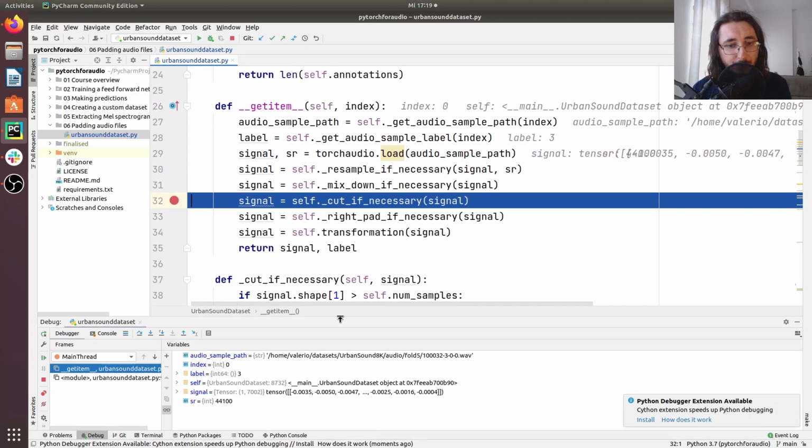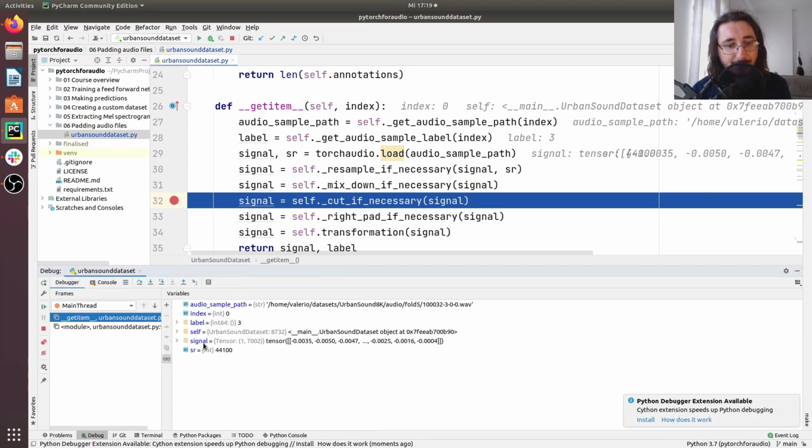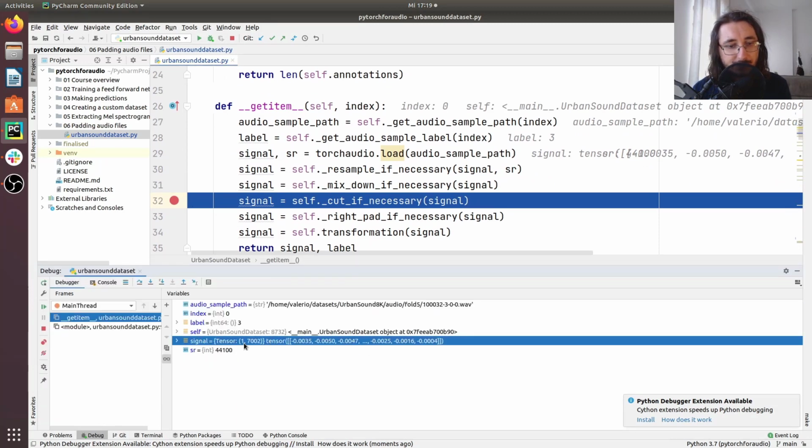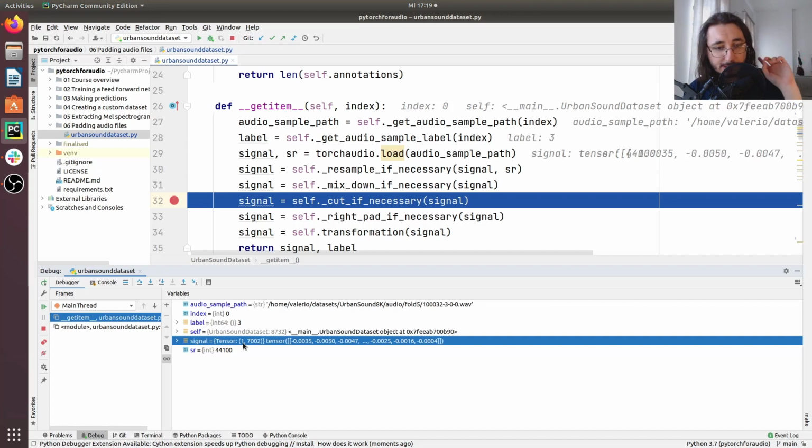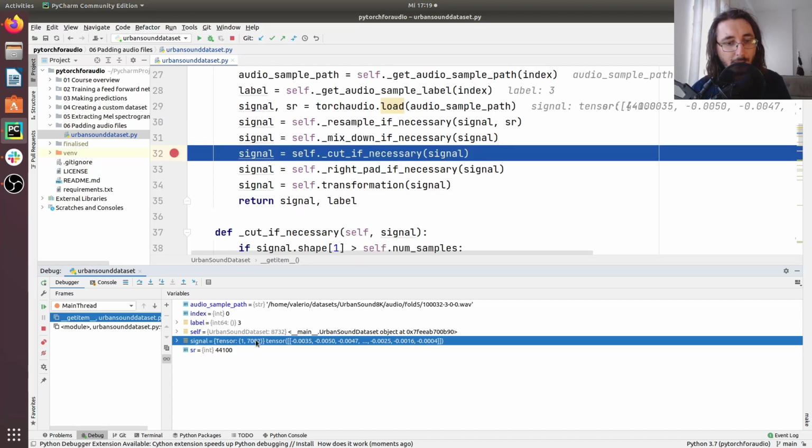Okay, so the first item has, let's take a look at this signal. The tensor is as expected, the first dimension of it is equal to 1 because it's mono, and then it has 7,002 samples. Okay, so this basically means that this value is less than the 22,050 samples that we expect. So what happens is that the signal is not going to be cut, right?